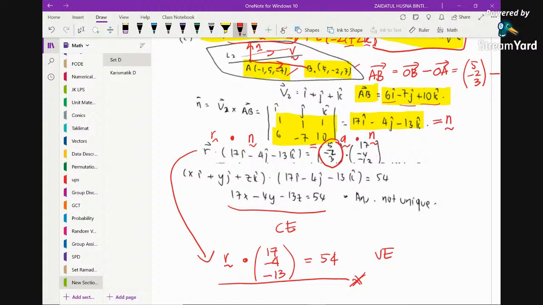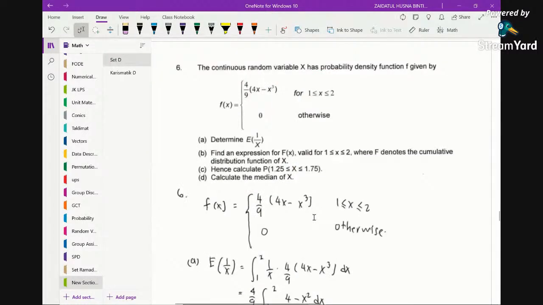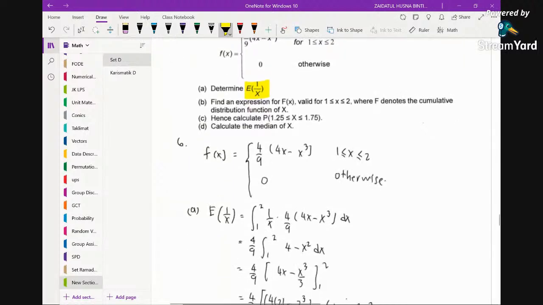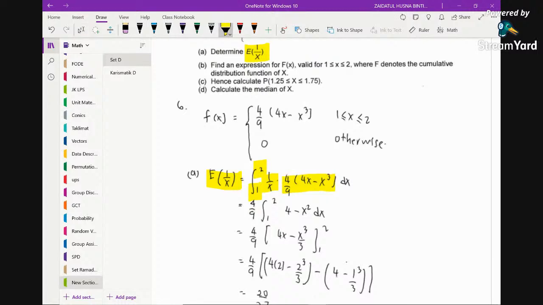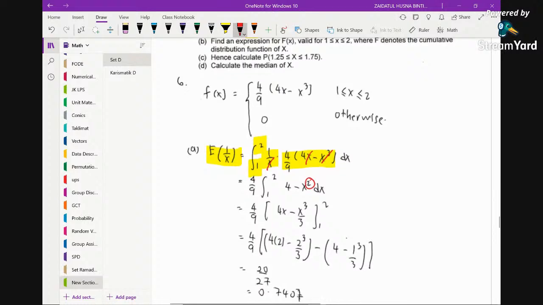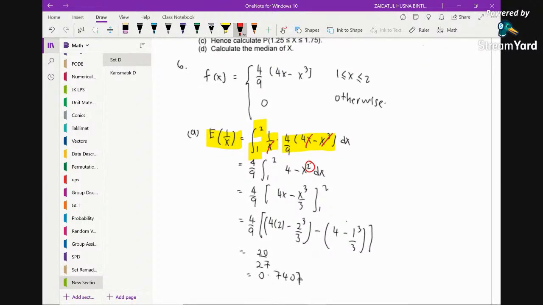All right, and then continuous random variable. So this is the PDF for continuous. And then how to find the expectation of 1 over x. So the formula will be this. The expectation of 1 over x is basically 1 over x multiplied by its PDF. Because there's only one function involved, you just multiply with this and integrate from 1 to 2. You simplify the function first. You divide by x here, so x can be cancelled out. So this will be x squared, and then integrating the function and substituting the limits will give you this value.